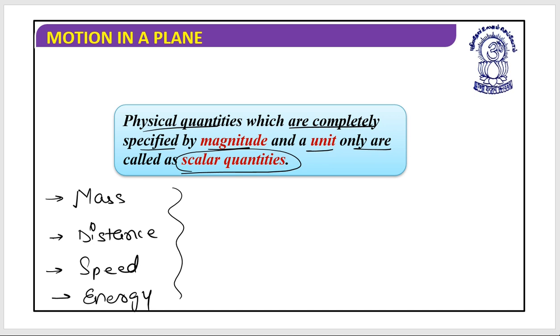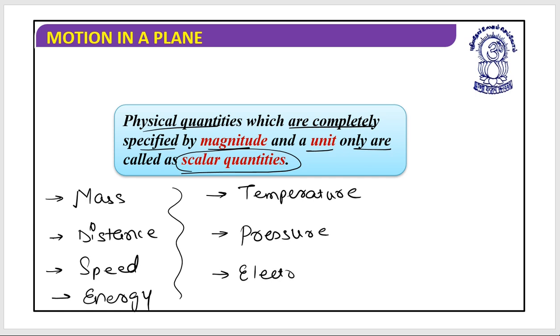All these energies are scalars only. What next? Temperature, yes, it's a scalar. What about force? No, it is not a scalar. Good. Next, pressure. Yes, pressure is a scalar quantity. Next, electric current. Yes, even it is a scalar.